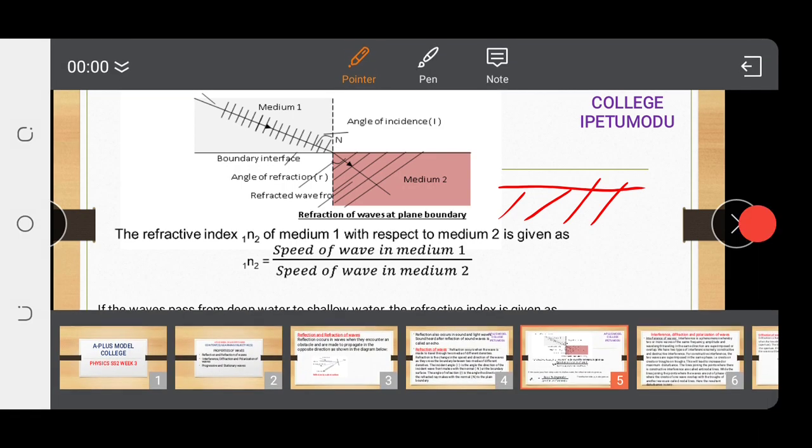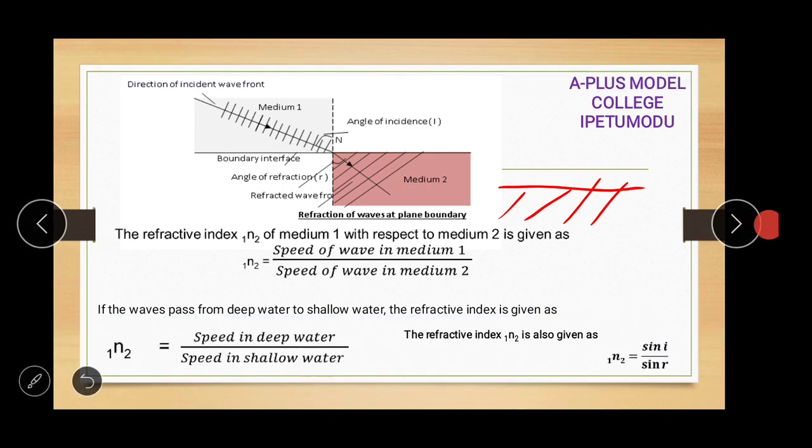Don't forget, if this is the ray and this is the normal, the angle of incidence is the angle the incident ray makes with the normal. And the angle of refraction is the angle the refracted ray makes with the normal in medium two. So the refractive index is sine i over sine r, which is the sine of the angle of incidence over the sine of the angle of refraction.